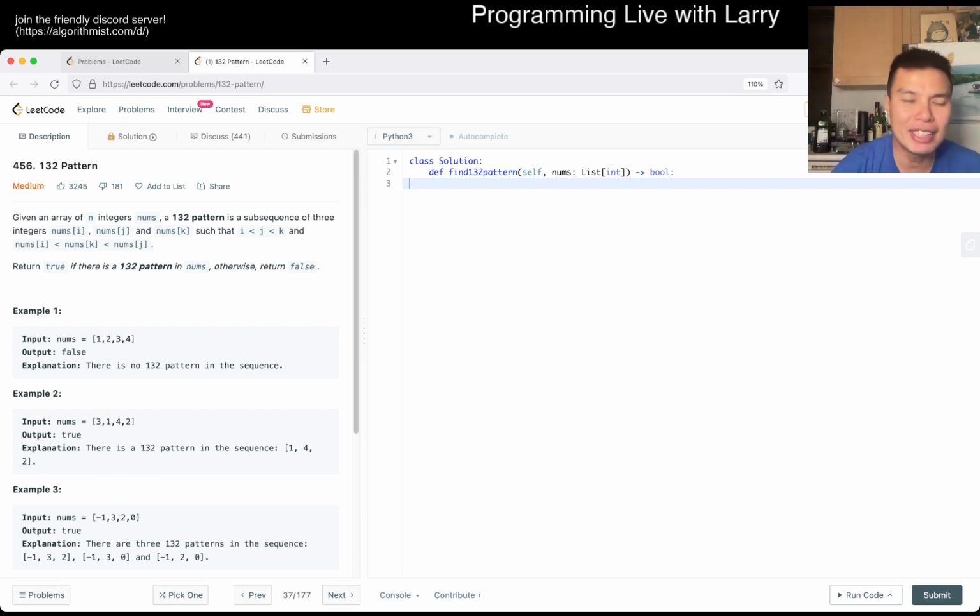Okay, so for every number here, I think we just try to get the minimum number from the left, because anything that's the minimum would be fine, in a greedy kind of way, right? So going from left to right, let's say we assume that the current number is the 3.